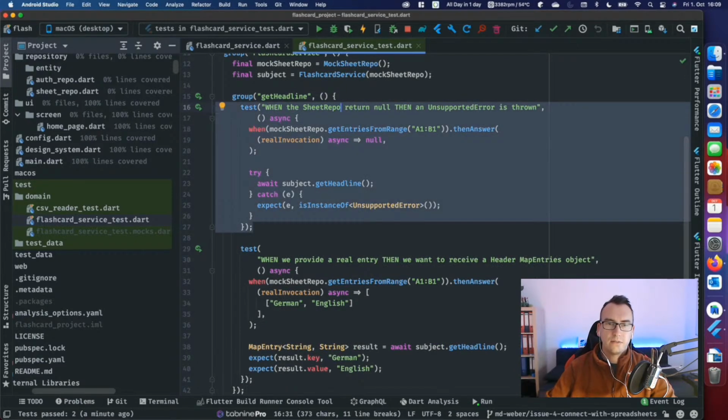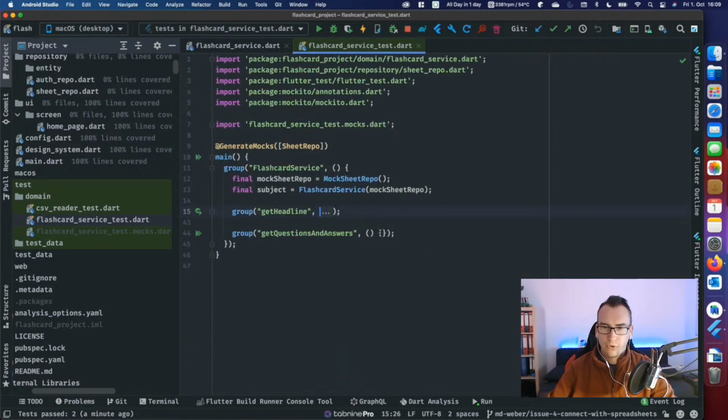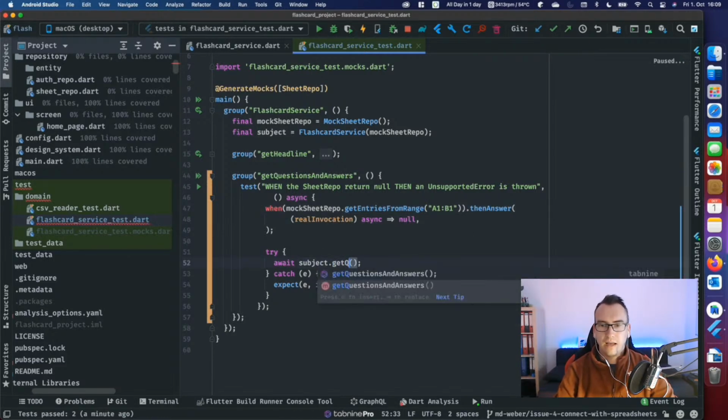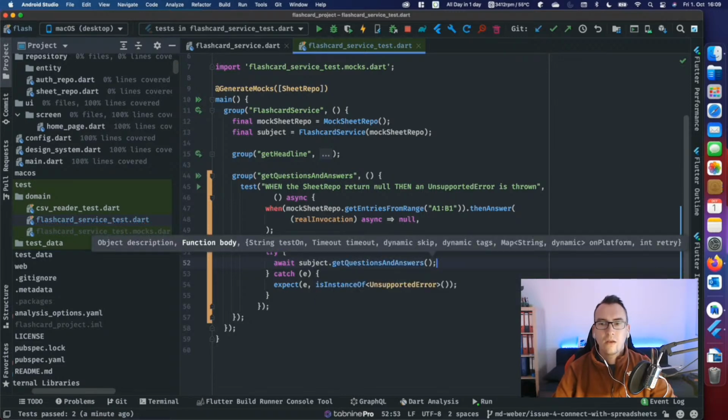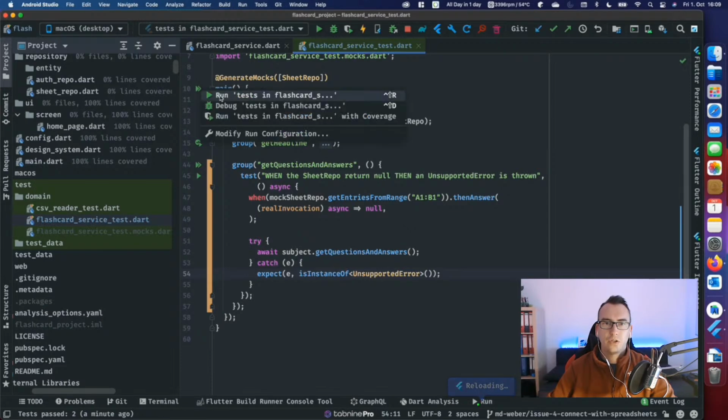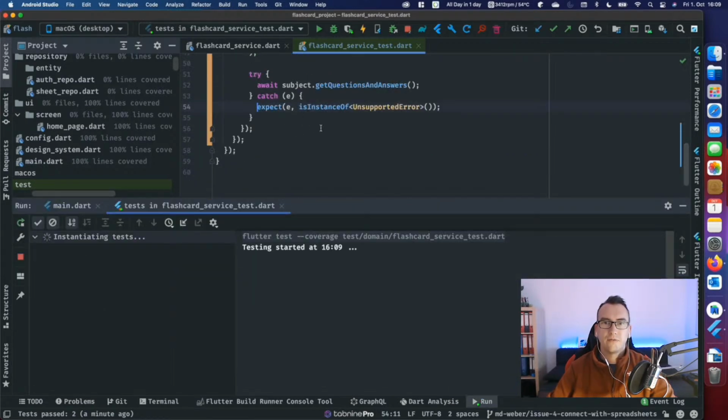Exactly this test. So we can copy that over, bring that down here, and pass it inside. And instead of calling the subject get headline, we call questions and answers. If we do that, the same error should happen, and with that we should test the first couple of lines.